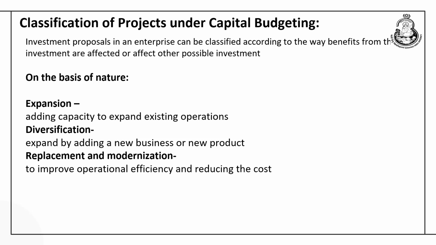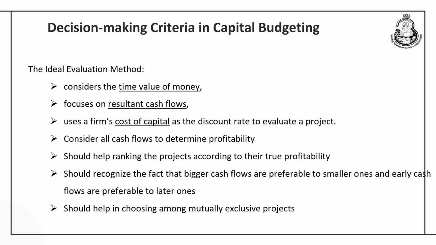So, these are the different classification based on whether the company is selecting all the projects simultaneously or it is bound to select only one project. Similarly, it can also decide whether the nature of expansion, diversification or replacement is going to be the resultant outcome of the investment proposal.